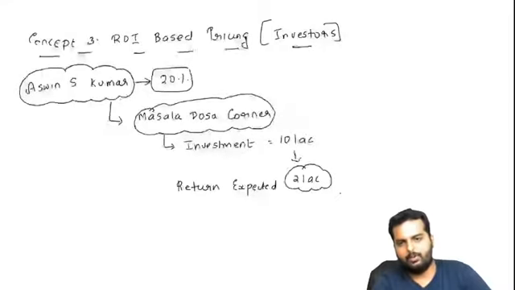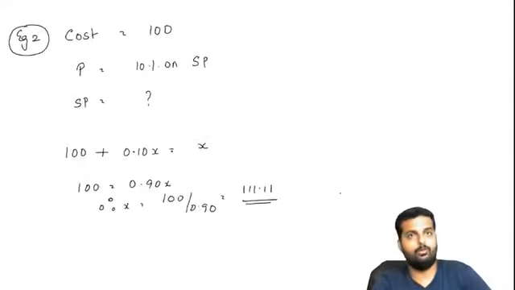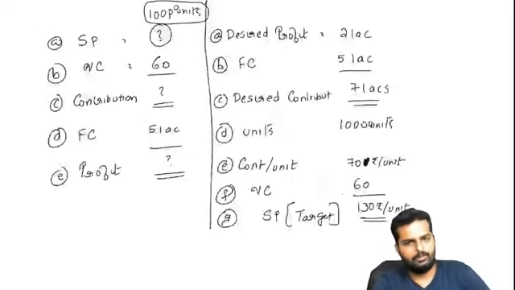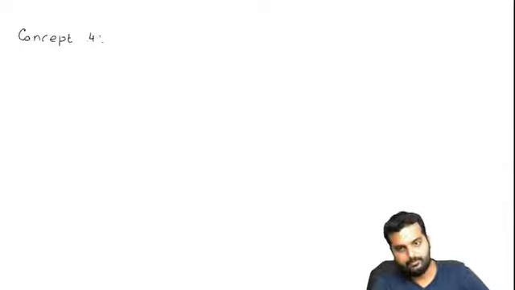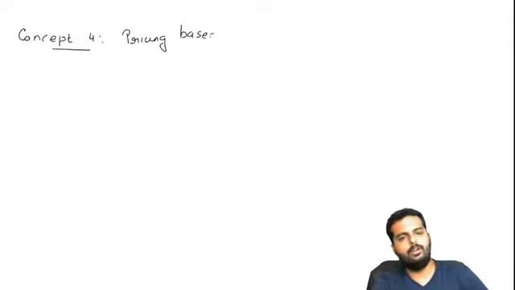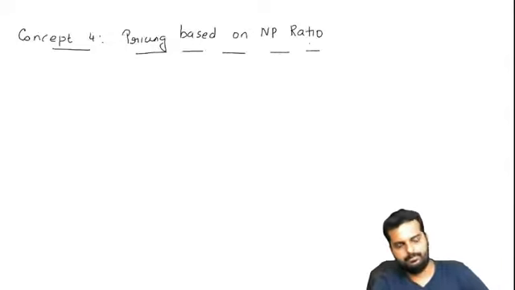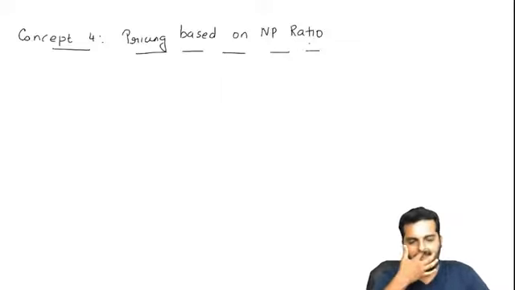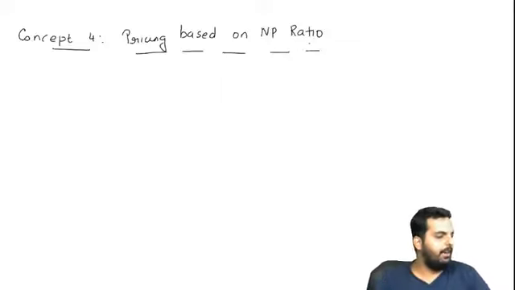So we have learned about concept 3, ROI based pricing, also. Let's go to the next one, concept number 4: pricing based on NP ratio.